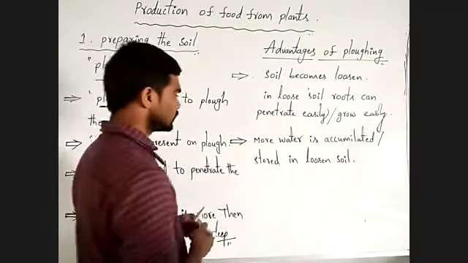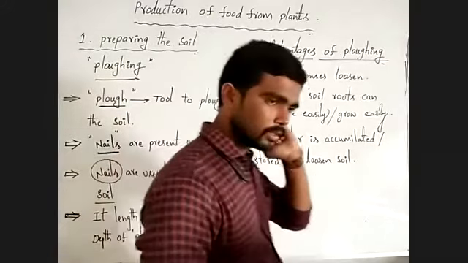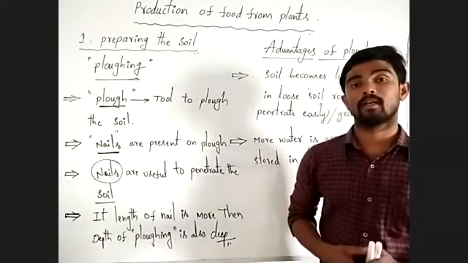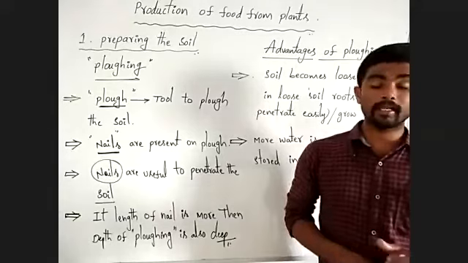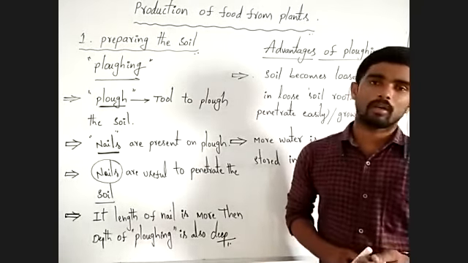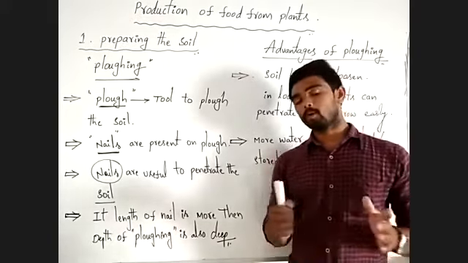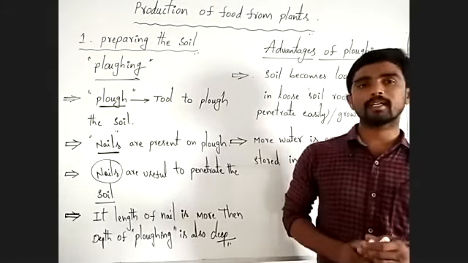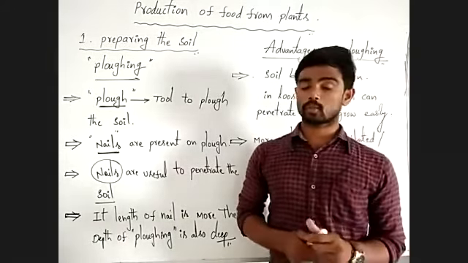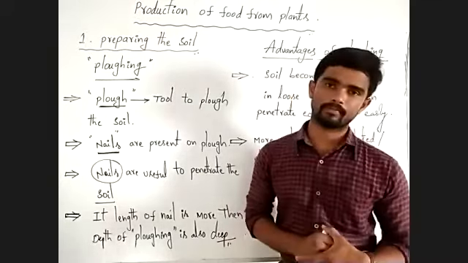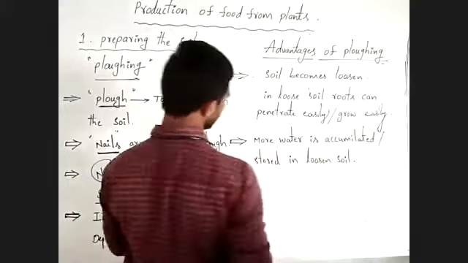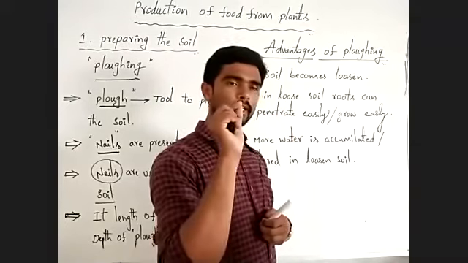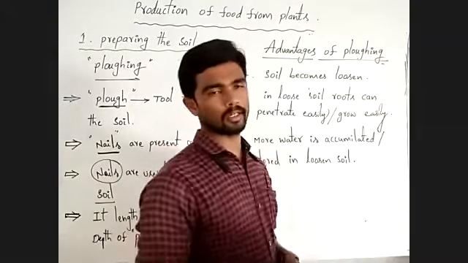Okay. Usually in hard soil without plowing, soil particles are arranged very closely. That is why more water cannot be stored there. More water cannot be stored in that hard soil. But in loosened soil, more water is stored around each and every soil particle.